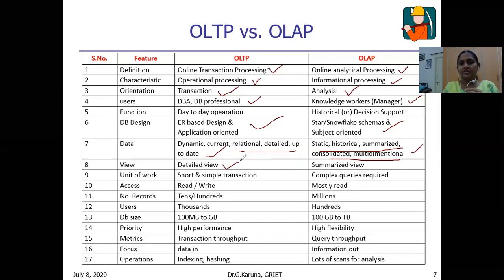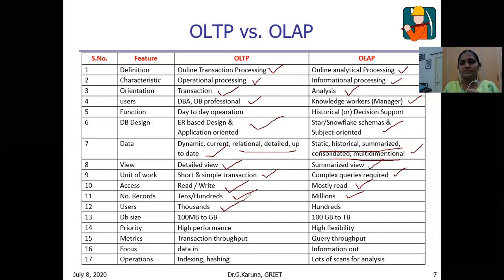The view is a detailed view in the case of OLTP, and a summarized view in the case of OLAP. For the unit of work, short and simple transactions are done for OLTP, whereas complex queries are required for OLAP. Usually a specialized query language is used for OLAP, while here SQL is used. Access is read and write for OLTP, but mostly read for OLAP. Tens or hundreds of records are accessed for processing here, whereas millions of records are accessed in OLAP because a huge volume of data is available.